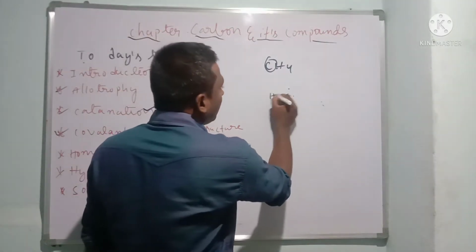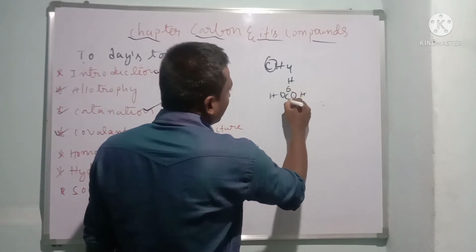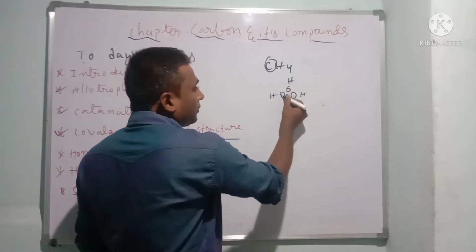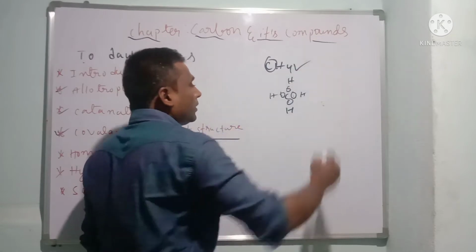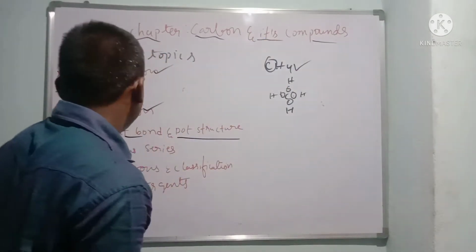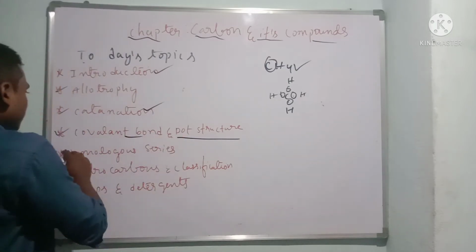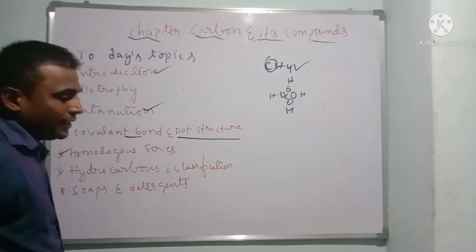So this is the dot structure, which shows that carbon has 4 valence electrons. This is the dot structure of methane. Next, after this, we can understand about homologous series.